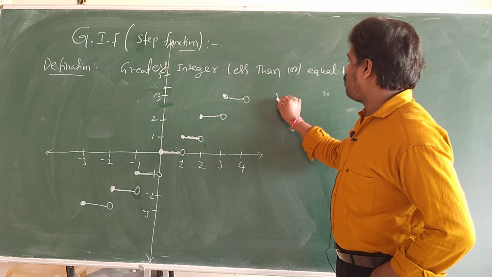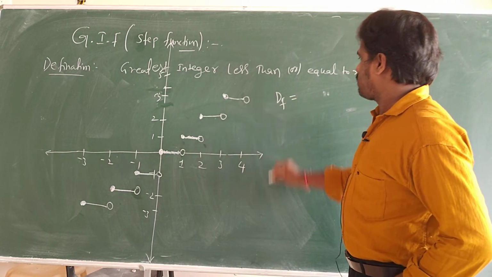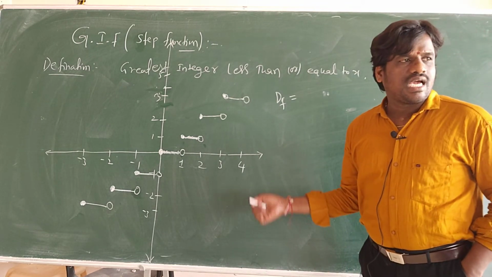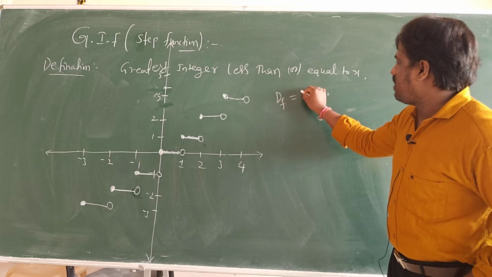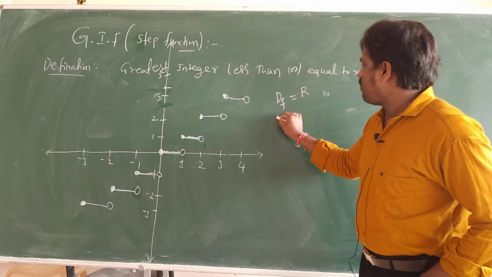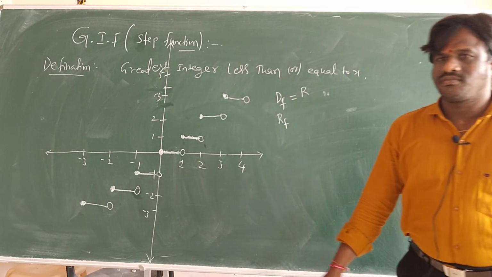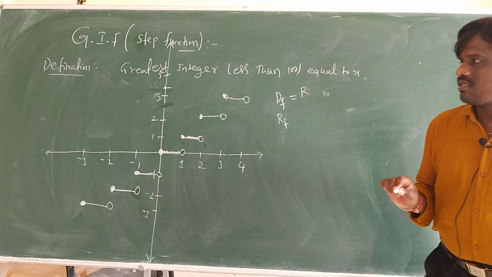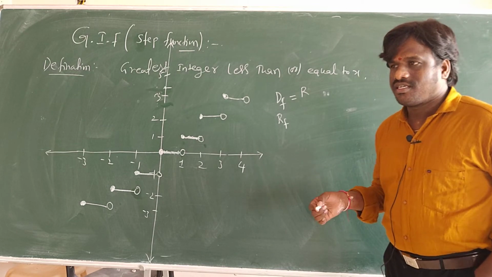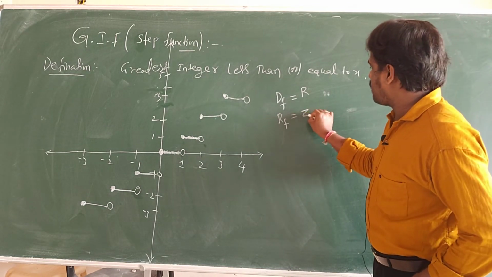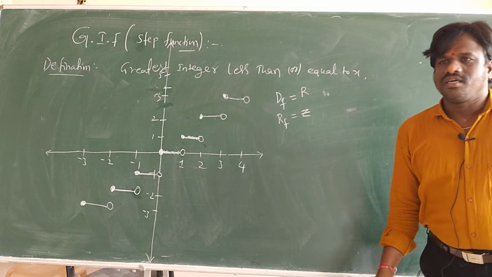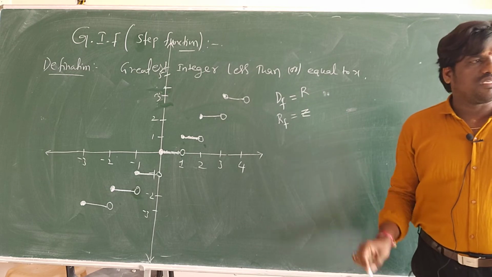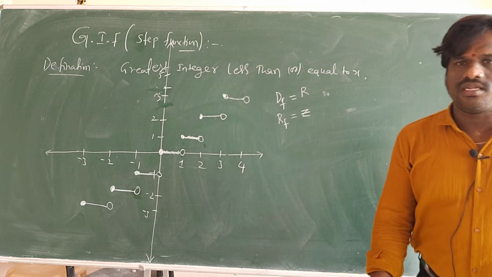Now can you tell me the domain of the function? Domain is all real, I am taking all of them. Can you tell me the range of the function? Range means output. Integer, right? The range is integer, the domain is real for the greatest integer function. Understood? Note it down.